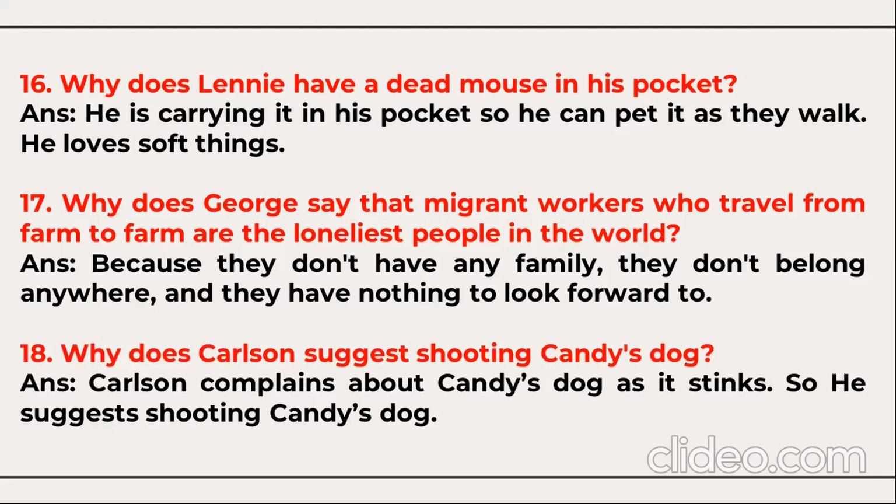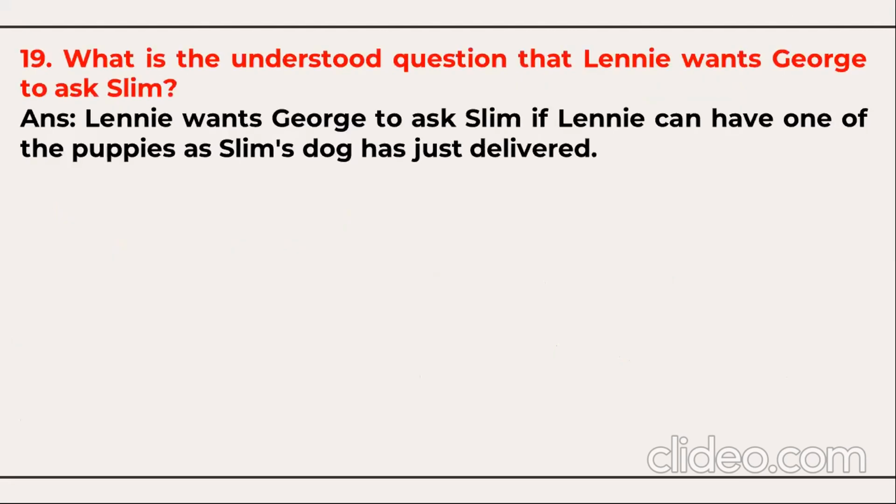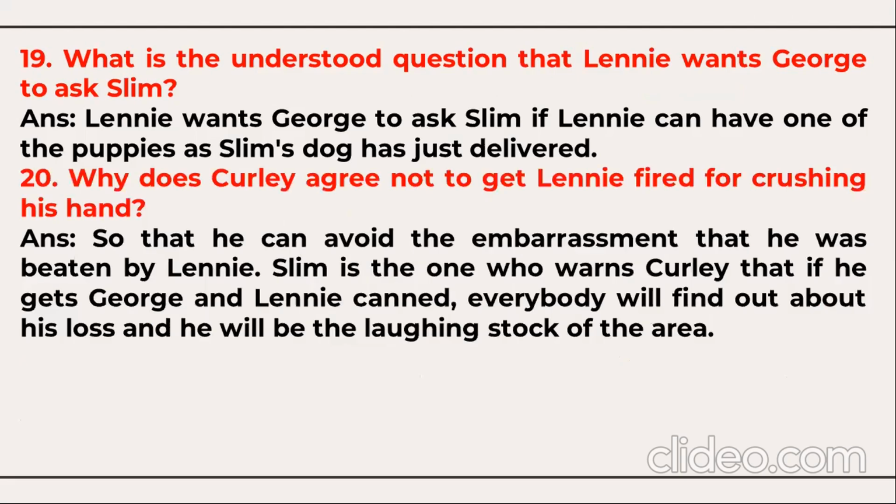Why does Carlson suggest shooting Candy's dog? Because Carlson complains that Candy's dog stinks, so he suggests shooting it. What is the understood question that Lennie wants George to ask Slim? Lennie wants George to ask Slim if Lennie can have one of the puppies, as Slim's dog has just delivered. Why does Curly agree not to get Lennie fired for crushing his hand? Because he can avoid the embarrassment that he was beaten by Lennie.